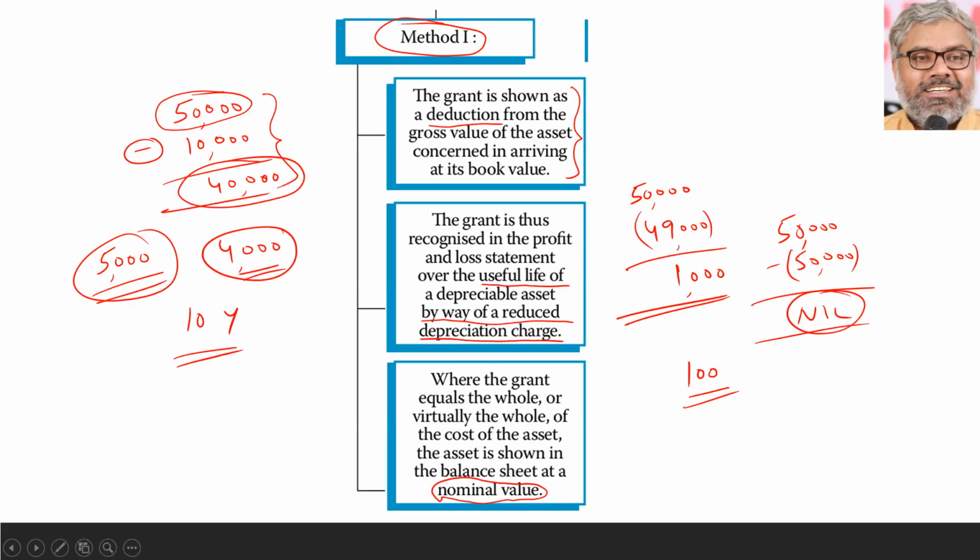If the question says which method to use, we use that. If it says nothing, we can use any of these methods, that is our choice. One method is to reduce the government grant from the cost of the fixed asset, and as a result reduce the depreciation charge over the life of the asset, and as a result increase the profits over all those years. That is method 1.